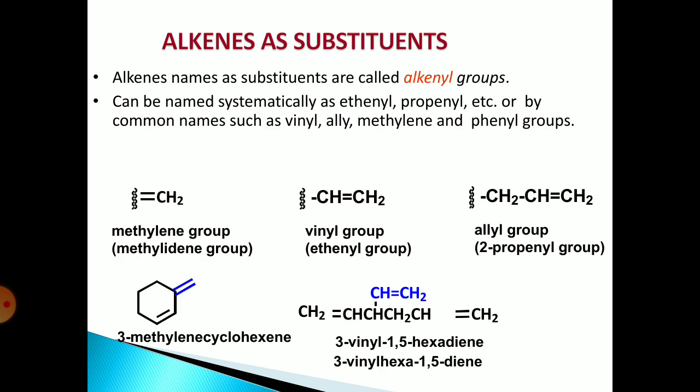Alkenes as a substituent. Alkenes named as substituents are called alkenyl groups. They can be named systematically as ethenyl, propenyl, etc., or by a common name such as vinyl, allyl, methylene and phenyl groups. Methylene group is double bond CH2. Vinyl group is CH double bond CH2, and allylic group is CH2 CH double bond CH2.